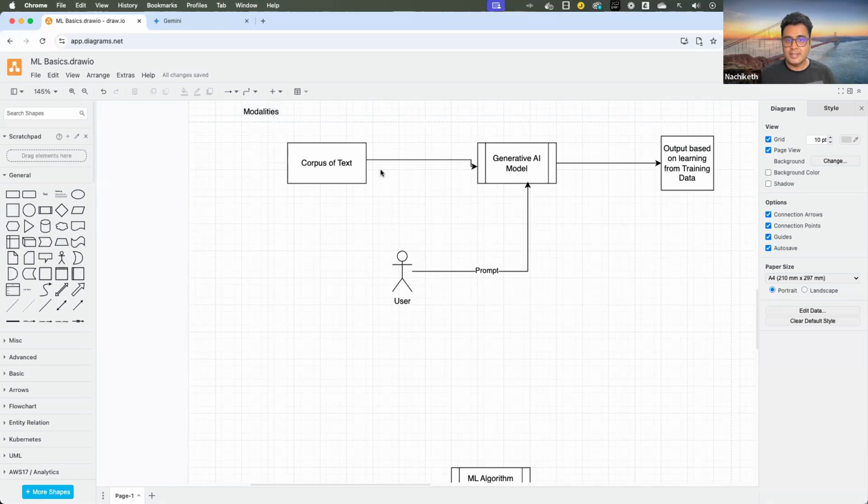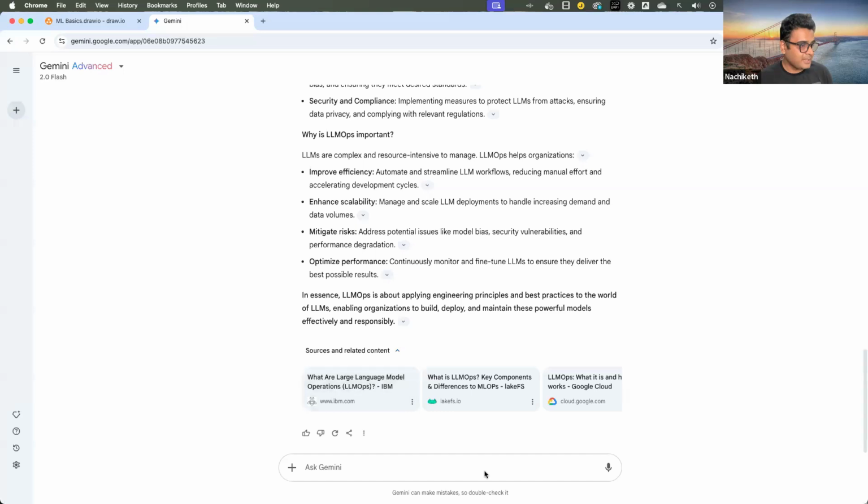What it means is it's a model that can accept input in multiple modalities like text and image. For example, this Gemini that I've got can accept text, and if I have any file like an image, it can accept the image as well. So this is an example of a multimodal large language model.